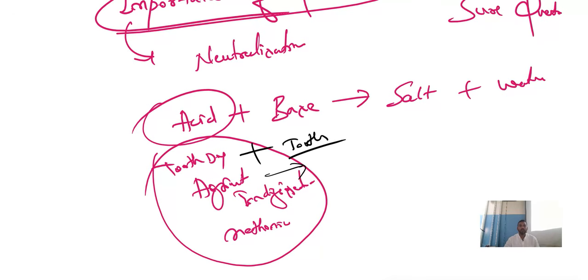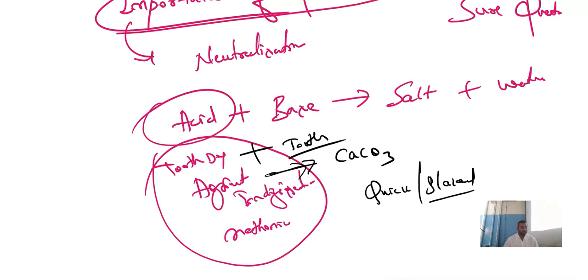What do they add? Children, what do they do? They add calcium carbonate. Remember, in the agricultural field, to remove the acidic content in the soil, they add calcium carbonate. This is the most practical method we use. And sometimes they add quicklime or slaked lime also, to neutralize the acidity. Understood?